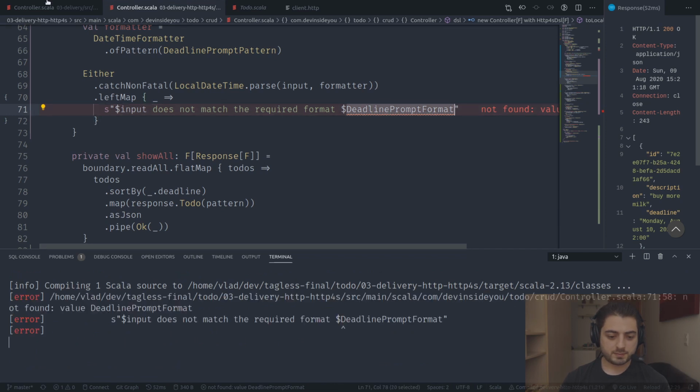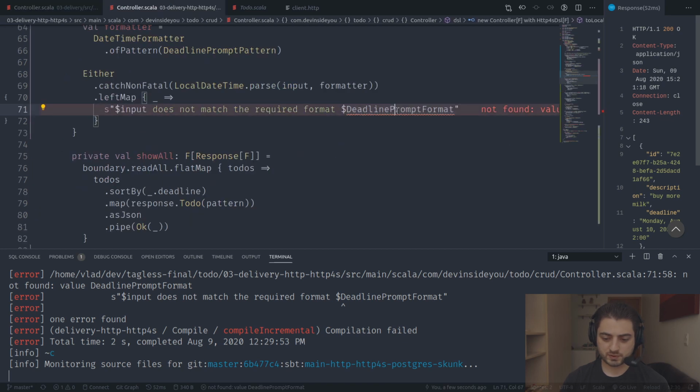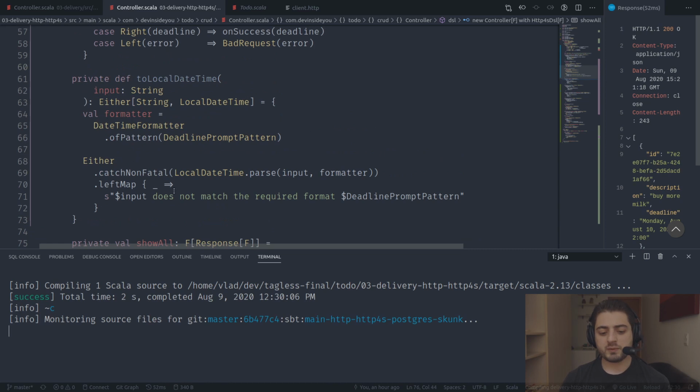Okay, we still need to grab this guy. This guy is here, over here. Oh, okay, hold on. Oh, it's just a pattern. It's because we don't need the ANSI codes anymore, so we can just go and grab the pattern like this. By the way, you know that our core is doing the trimming, but we're also going to trim it over here so that the error message is better.